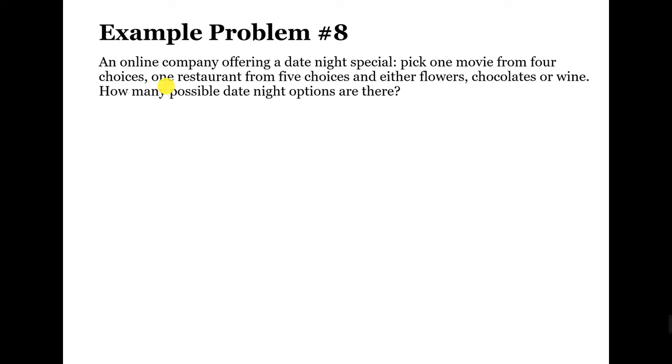For the last example problem, an online company is offering a date night special. Pick one movie from 4 choices, one restaurant from 5 choices, and either flowers, chocolates, or wine. How many possible date night options are there? To this problem, the events are 4 choices for the movie, 5 choices for the restaurant, and 3 options, either flowers, chocolates, or wine. So if we multiply all events, the result will be equal to 60 possible options. So those examples represent the product of all events.